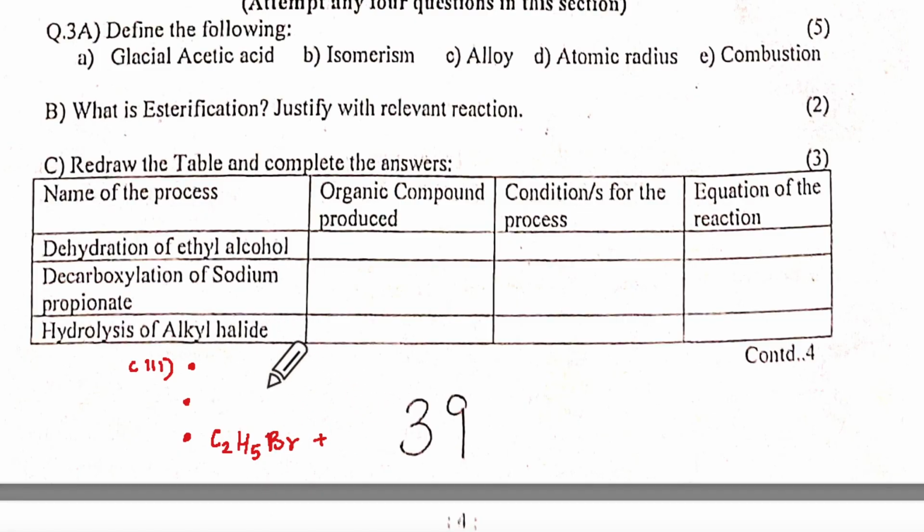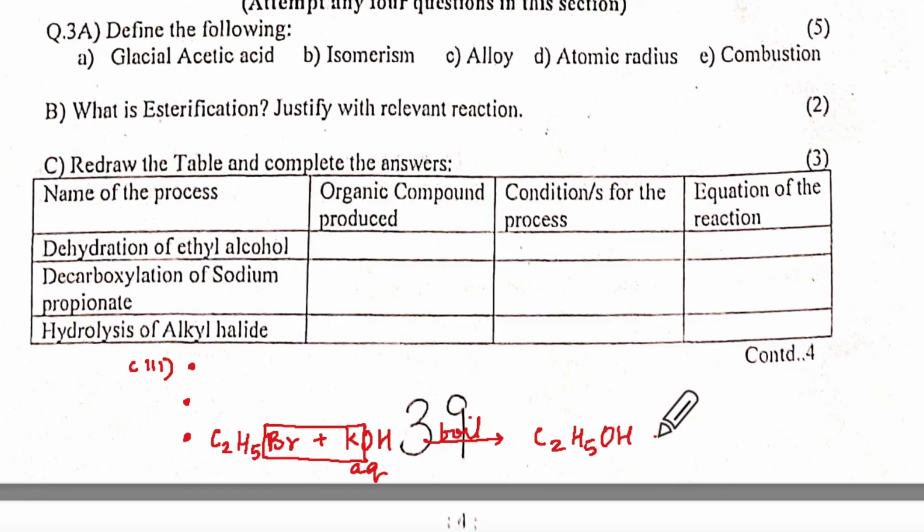And plus, hydrolysis means you have to take KOH. Now, when this KOH, OH gets added to this, it is called hydrolysis. So this will be aqueous, and this will be boil here. And this will give me C2H5OH plus KBr.